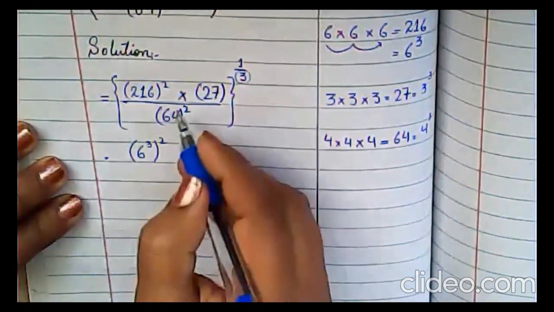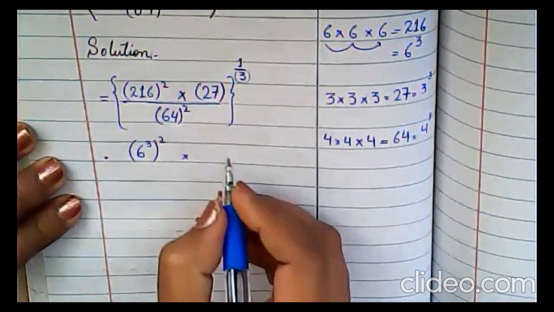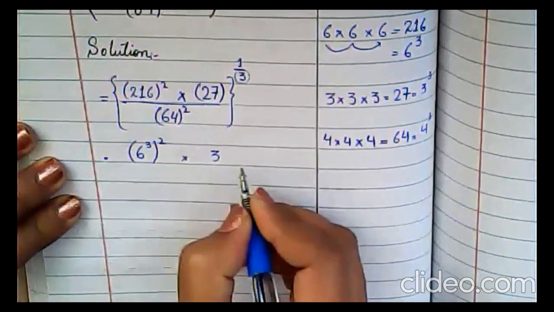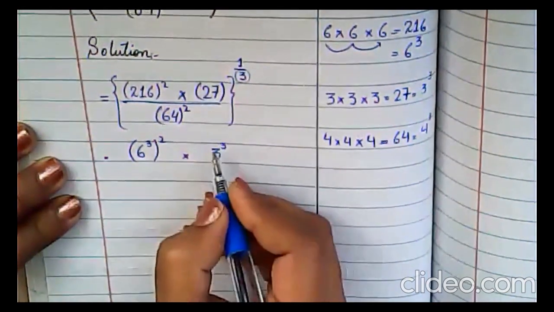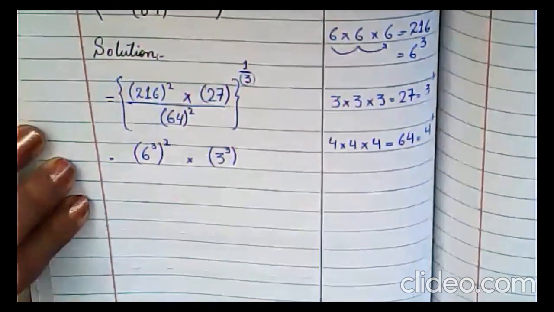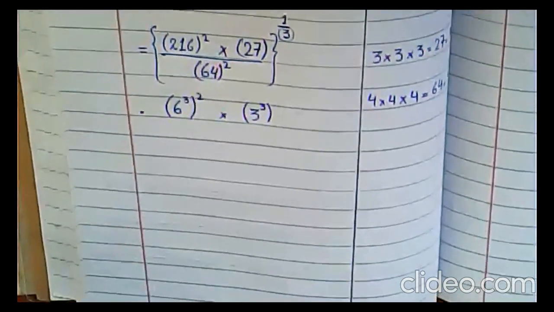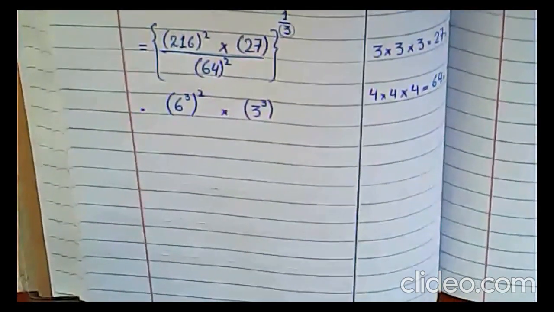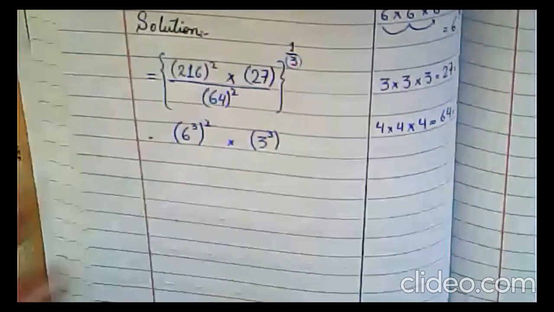Clear? Then the sign of multiplication. Now this is 27. So what is it? It is 3 cube. Okay, it is 3 cube, and it does not have any whole power. Just a minute, I am trying to clear it a little bit, because now, right, just a minute.